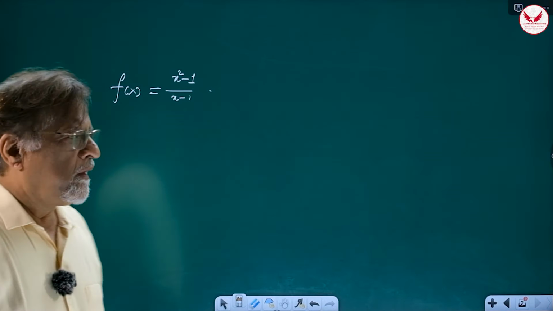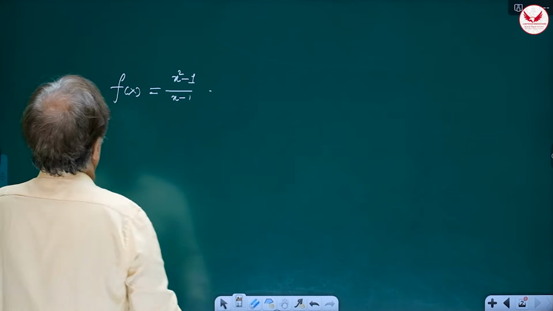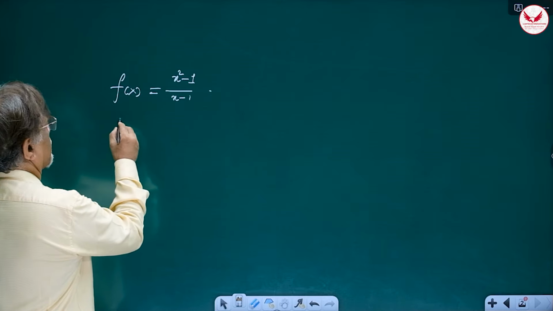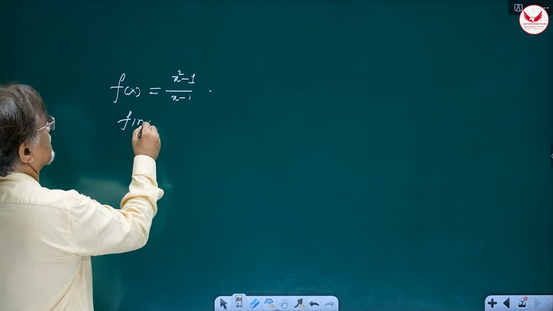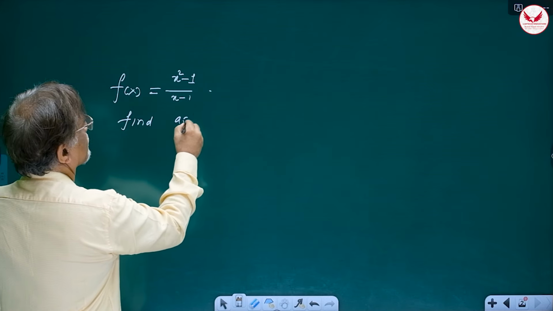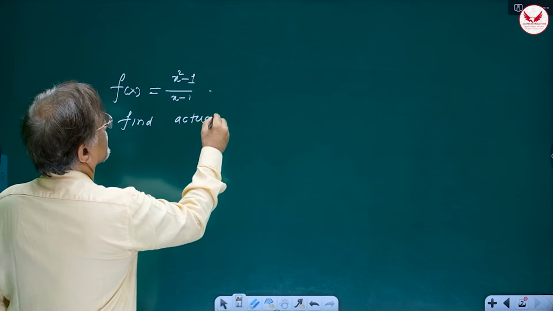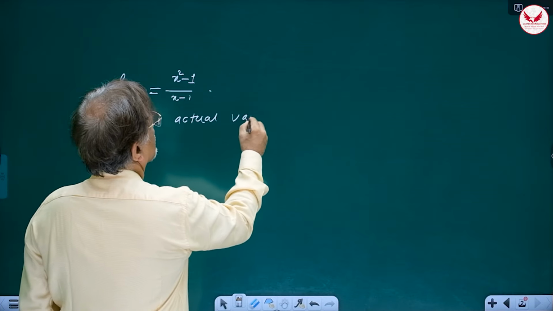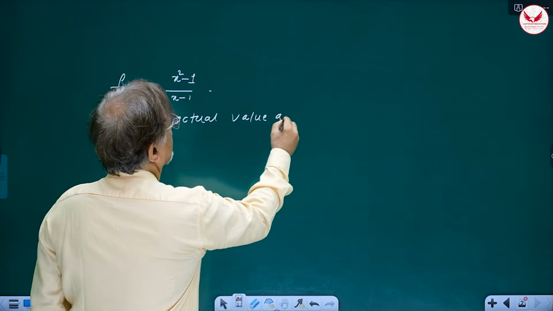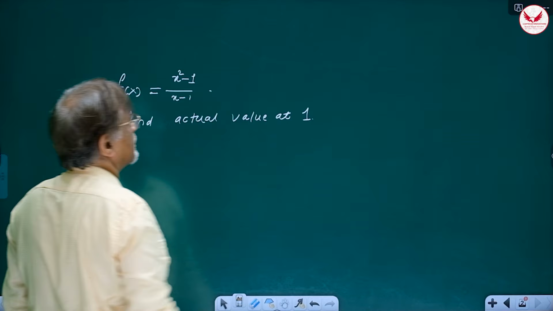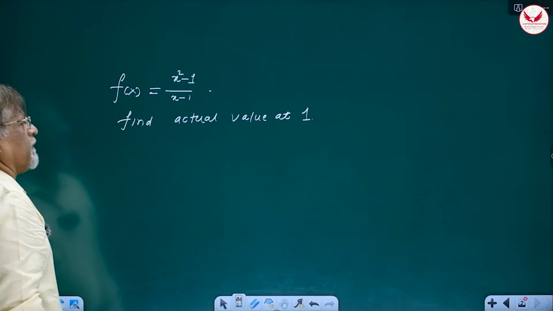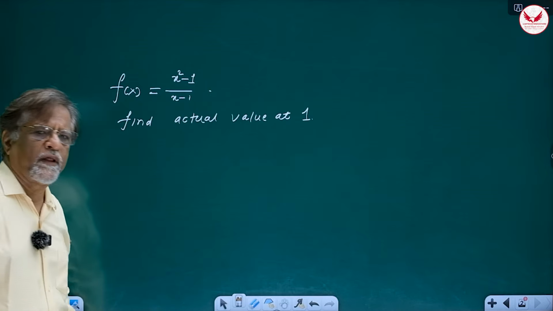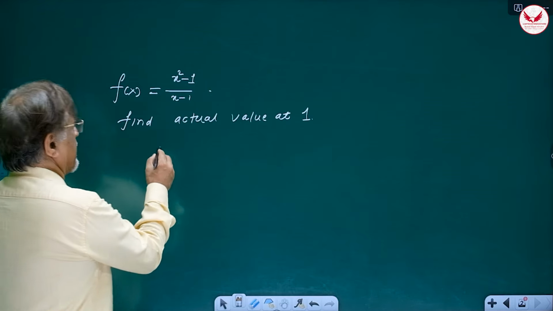Now suppose you are asked, find the actual value at 1. Correct? So you know that to find the actual value, all you have to do is put x equal to 1 in the formula and arrive at an answer.